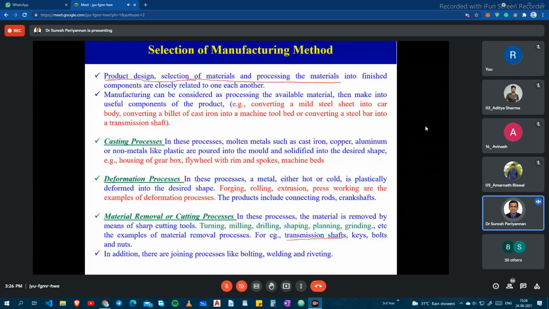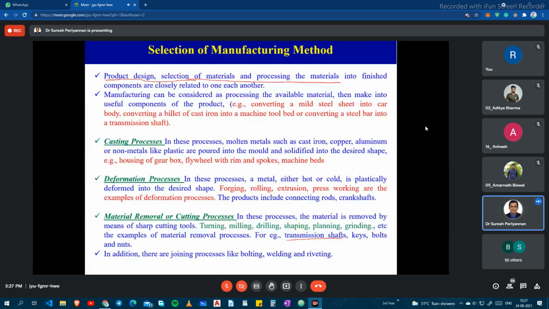Now, the next thing is, we are using a lot of bolting, welding, and riveting. Based on our requirement, we have to choose the appropriate one. Bolting is a temporary joining process. Welding is a permanent joining process, but riveting is also almost a temporary process. You have to decide where a temporary joining process or a permanent joining process is required, and execute it during manufacturing.